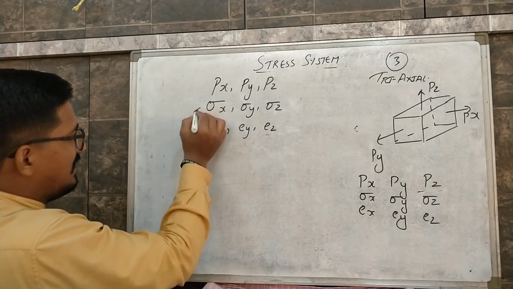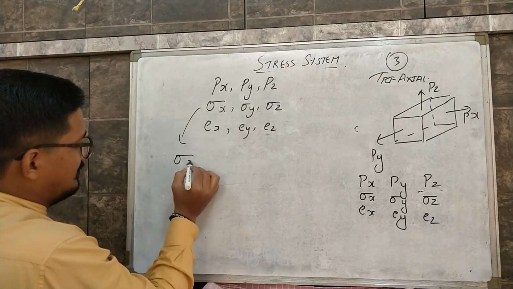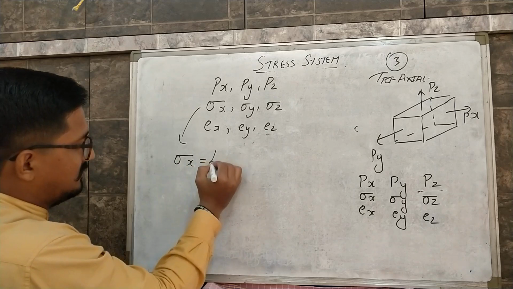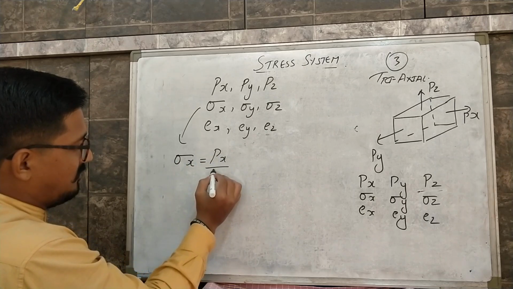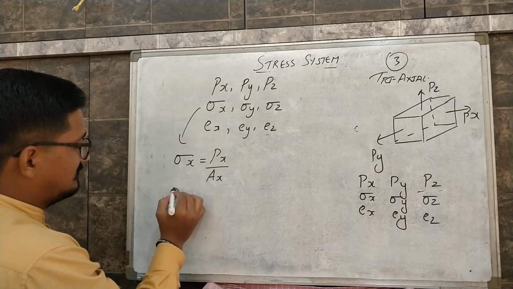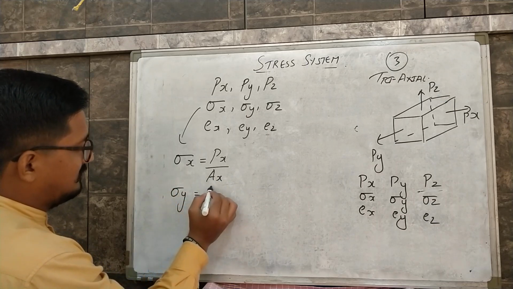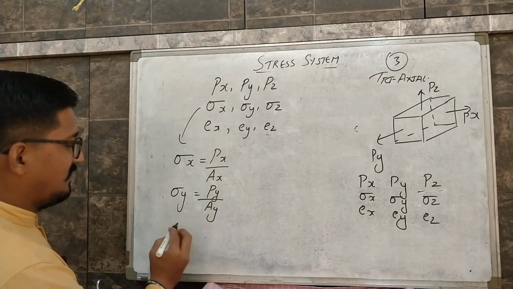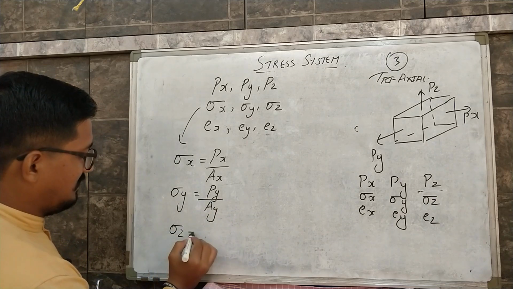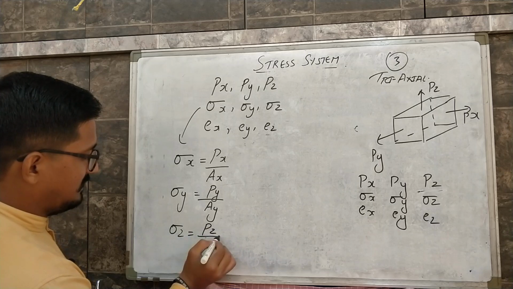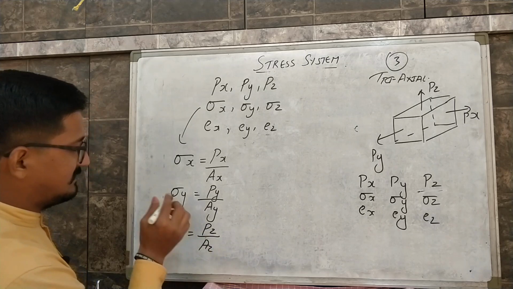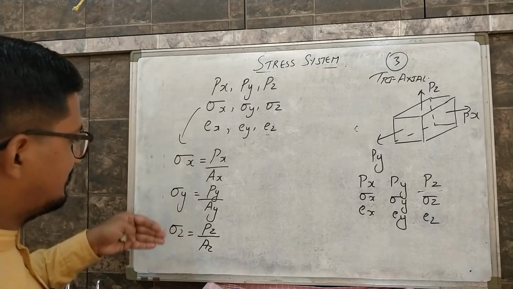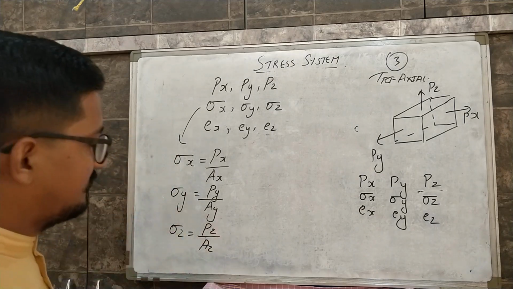So this sigma x can be calculated by, sigma is stress is load upon area, so Px upon Ax. Similarly, sigma y can be calculated as Py upon Ay, cross sectional area in the y direction, and sigma z can be calculated as Pz upon Az. So in this way we can calculate the stresses in respective directions.